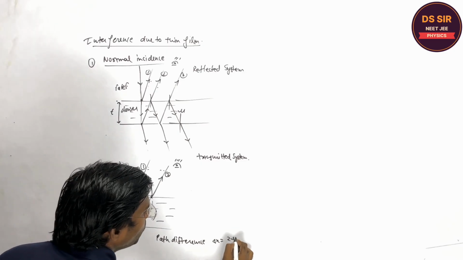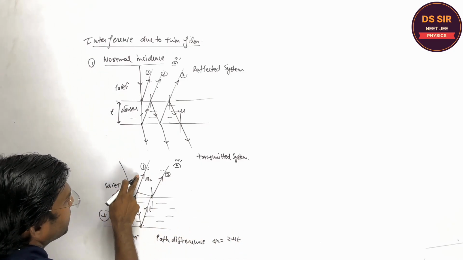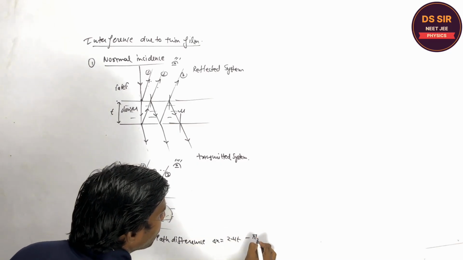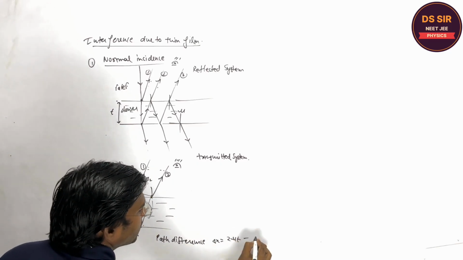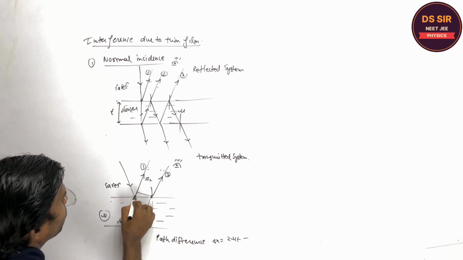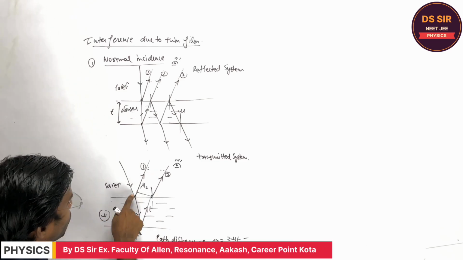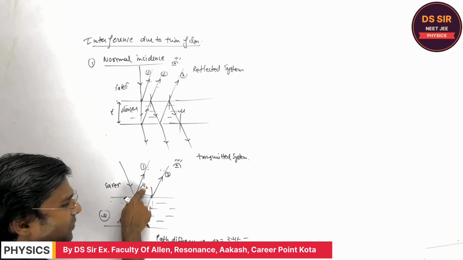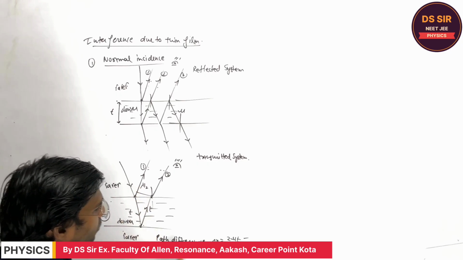So 2 mu t is the extra path covered by the second wave. The path difference lambda by 2 is introduced due to the reflection, and the corresponding phase difference is pi. So it is lambda by 2.